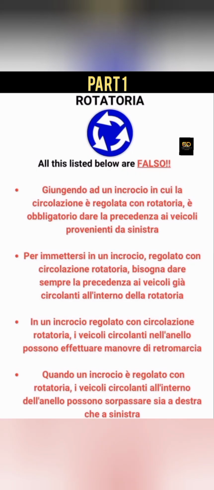All right. So these are the factors concerning this sign. Guidando ad incrocio in cui la circolazione è regolata con rotatoria è obbligatorio dare la precedenza ai veicoli provenienti da sinistra. You see, it is false, so it is not obligatory. You are giving them the right of way simply because there is a triangle before the roundabout.